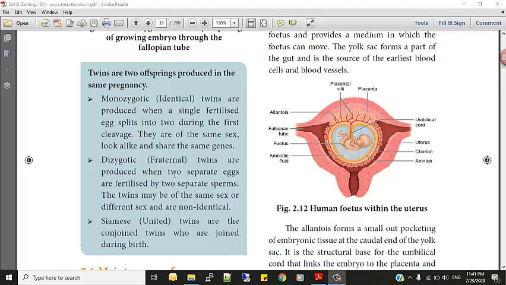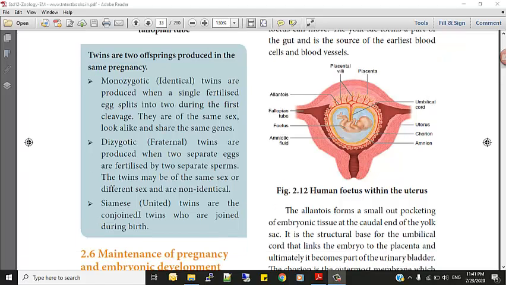Dizygotic. Fraternal twins are produced, I repeat, when two separate eggs are fertilized by two separate sperms. The twins may be of the same sex or different sex and are non-identical. Siamese, or united twins, are the conjoined twins who are joined during birth.